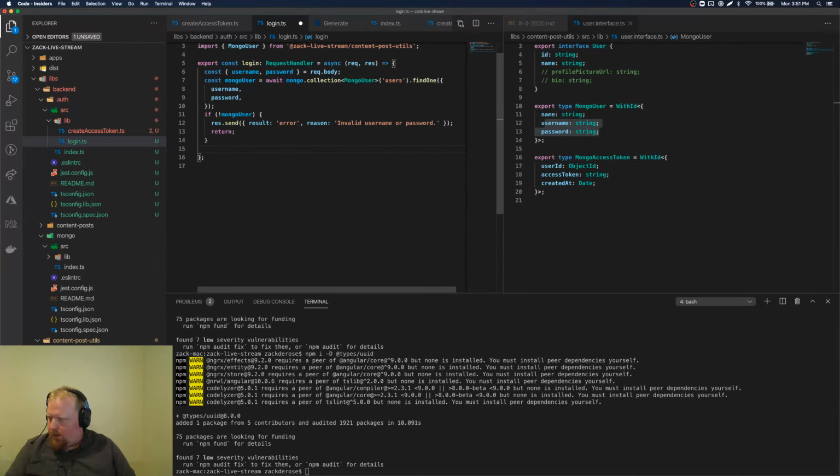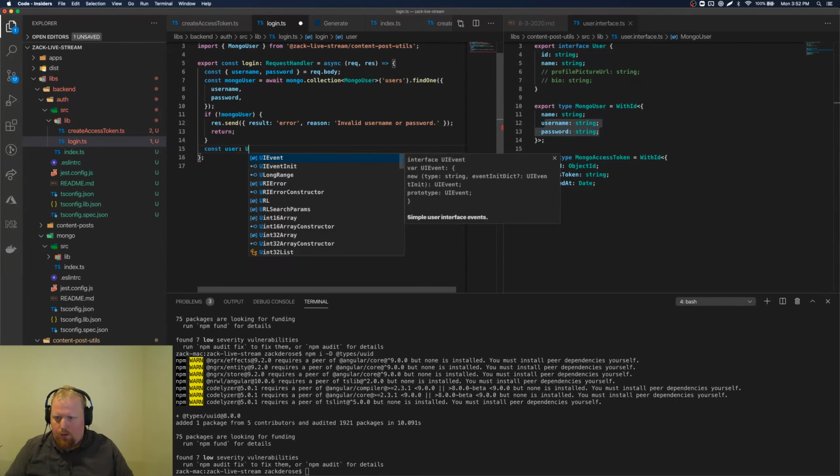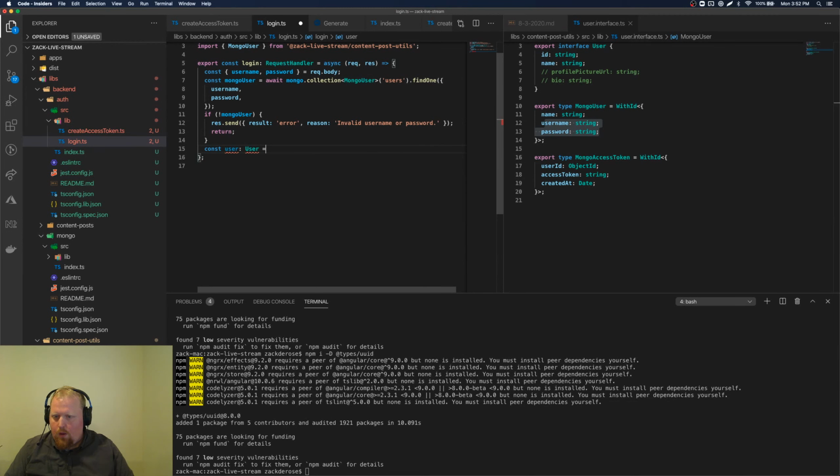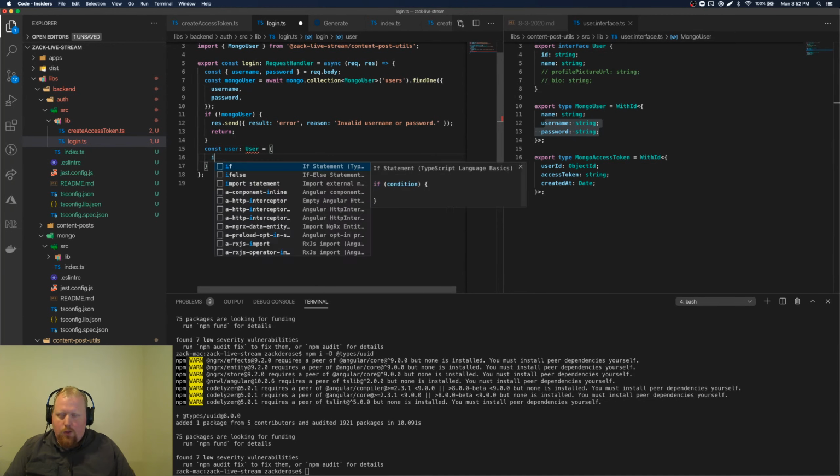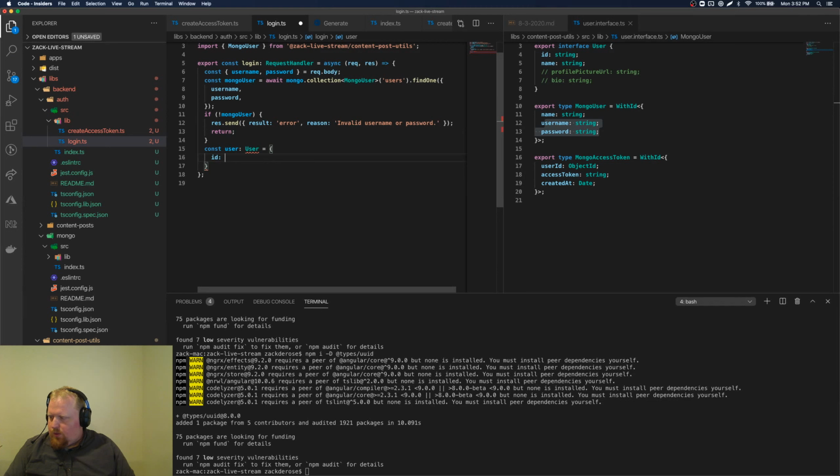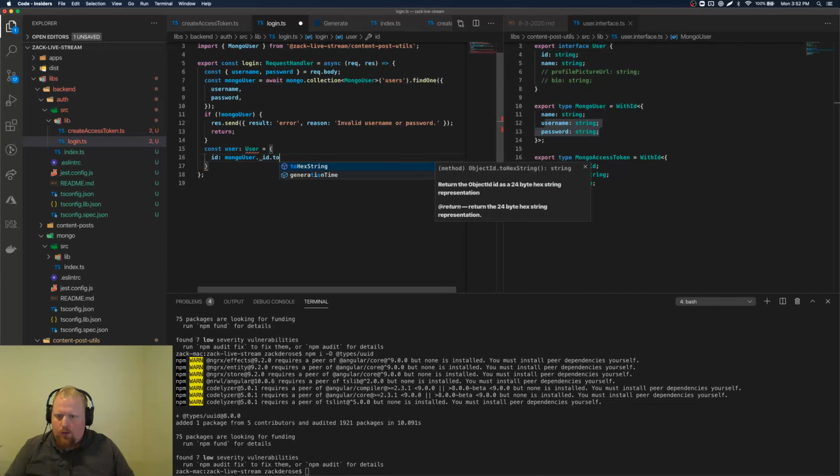So now we can assume that we have the Mongo user and they're valid. So we're going to create a user now. User is equal to, which is a user. So we're going to have an ID here, which is equal to our Mongo user, get their ID to hex string, so we can get our string.